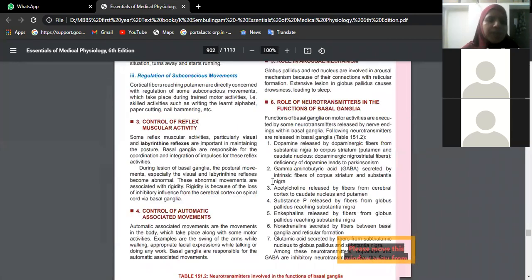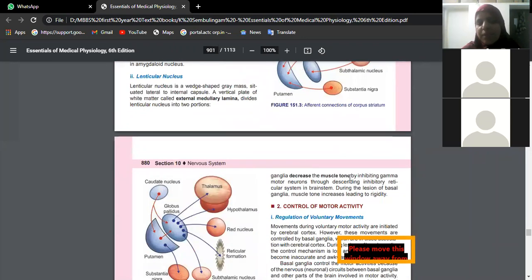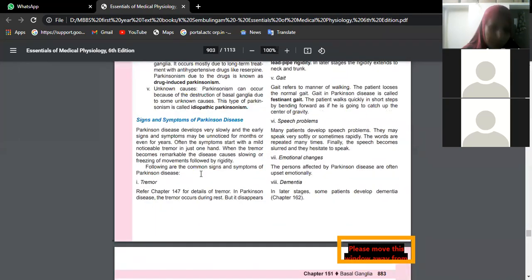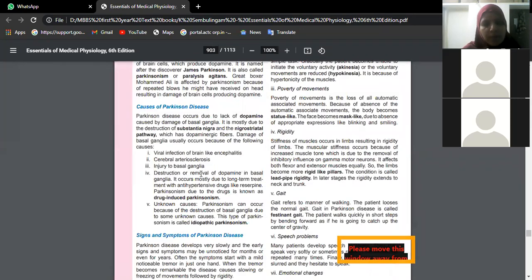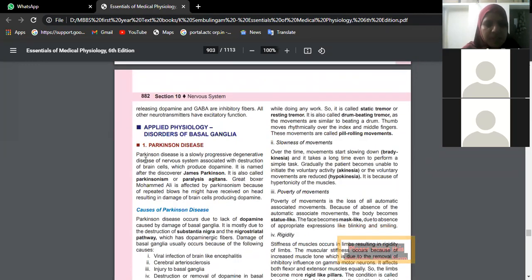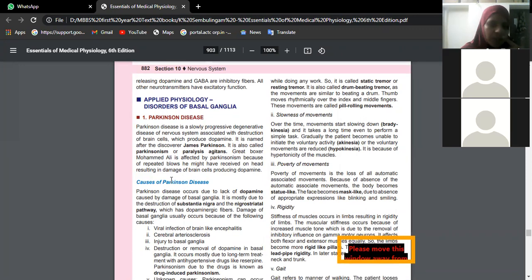So basically, what does it do? What is the chief important function I wanted you to remember? It decreases the muscle tone. Okay, so that the muscle is not in a state of continuous contraction. So now what happens if this is damaged? What is the name of the disease? Parkinson's disease. Okay, progressive degenerative disease of nervous system associated with destruction of brain cells. Okay, so that means basal ganglia is damaged and there is no source of dopamine. Okay, so that is Parkinson's disease.